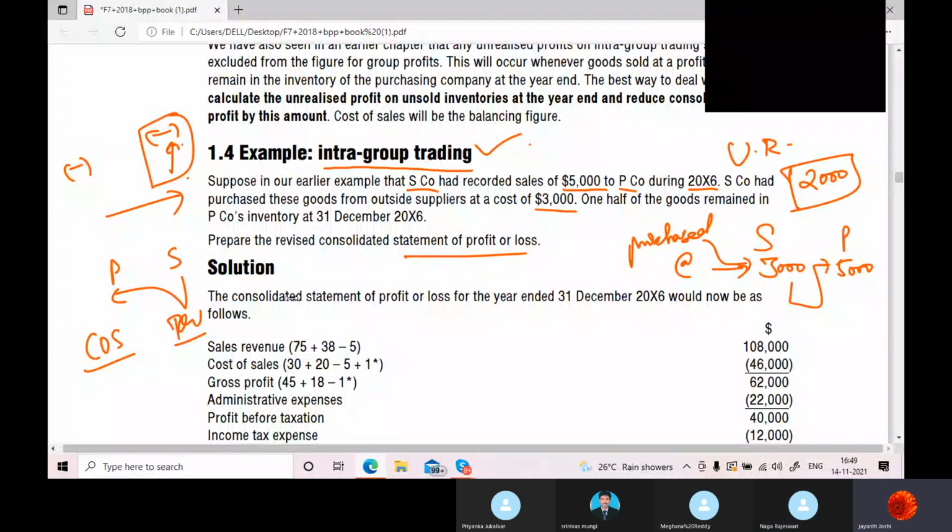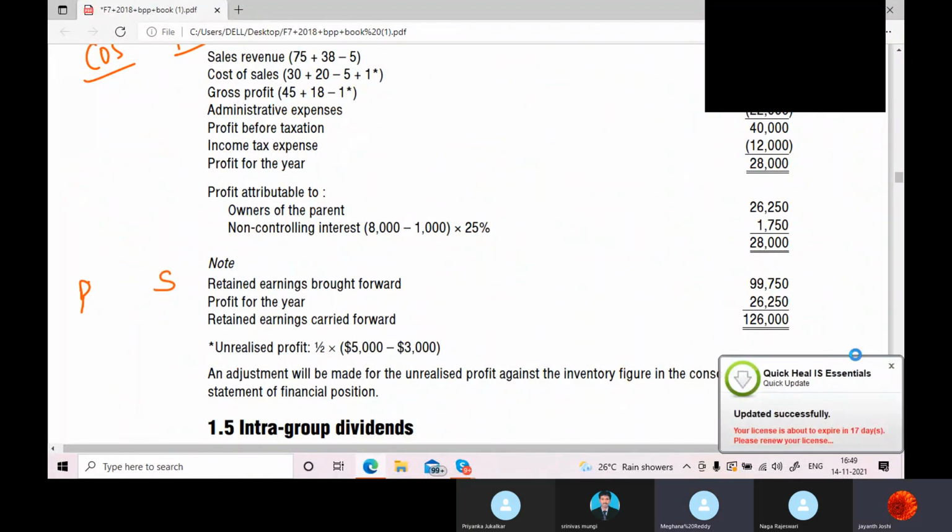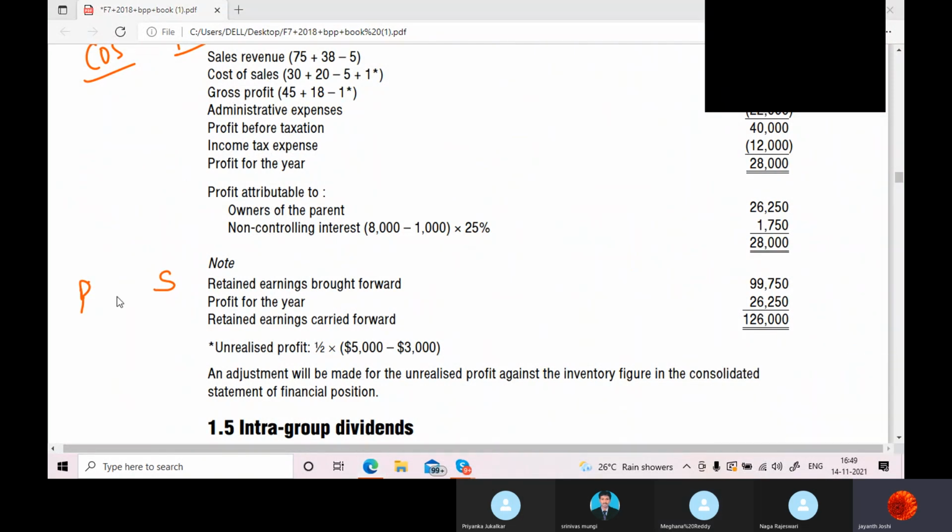Suppose it is a credit sale. Parent has sold the goods to subsidiary, suppose 2000 worth of goods, and this sale is a credit sale.